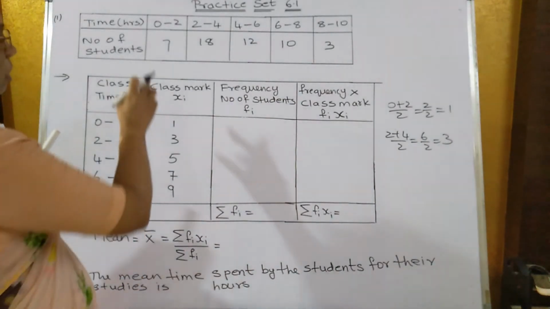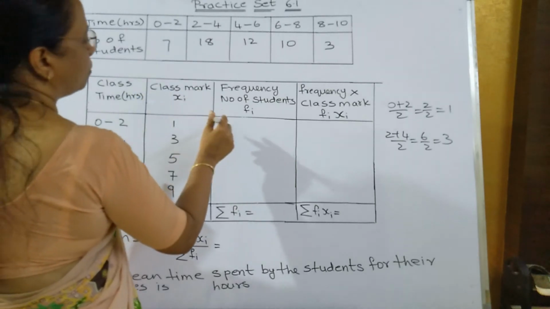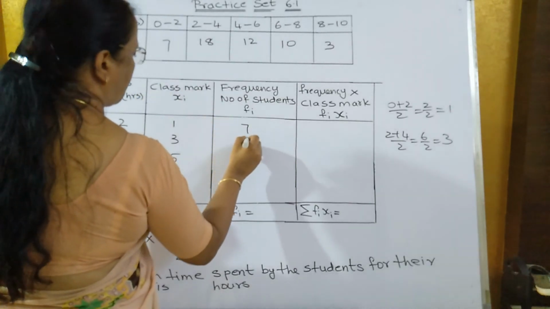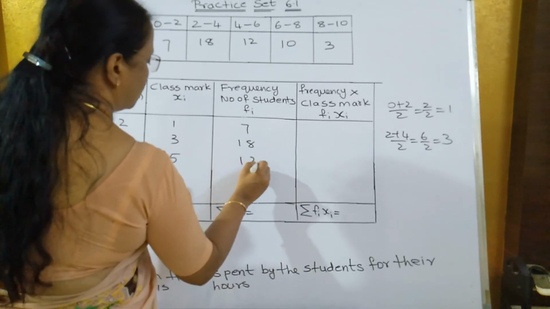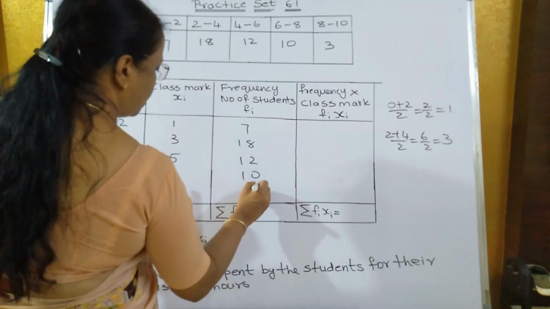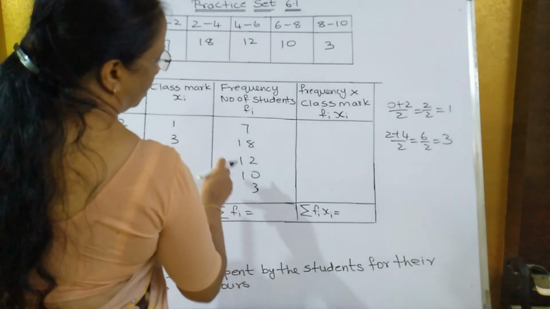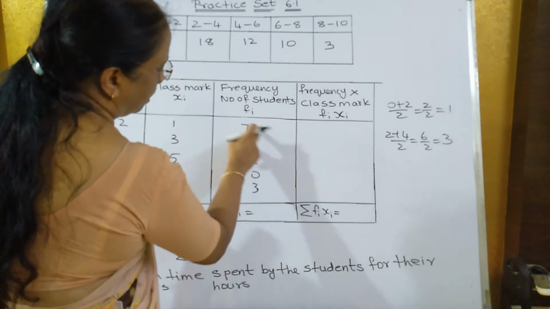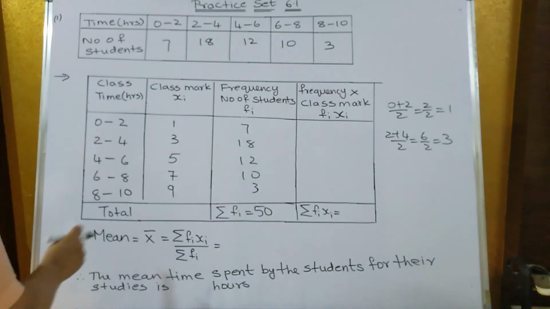Now frequency, whatever is given in the question, that is your frequency. Number of students, that is the frequency. So 7, 18, 12, 10, and 3. Now add all this, what will you get? 10, 20, 30, 40, 50. So 50. Next you have to multiply fi and xi.